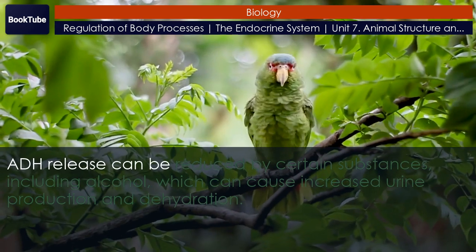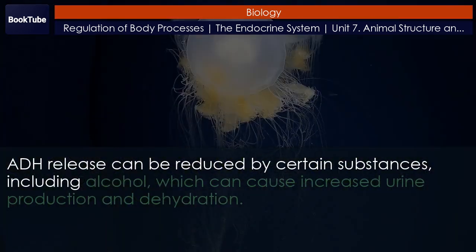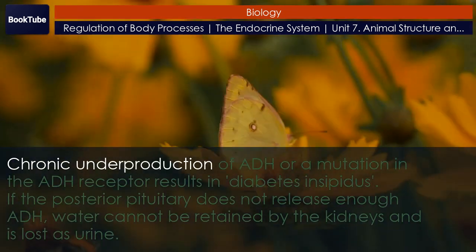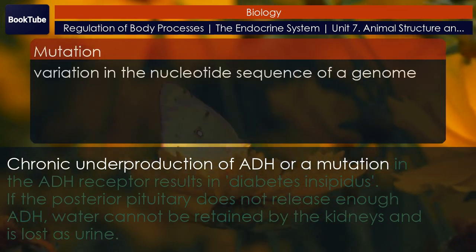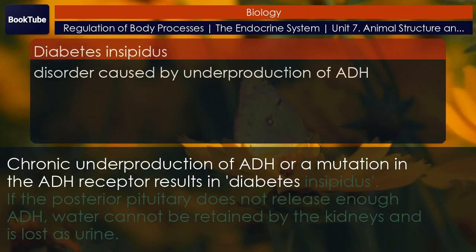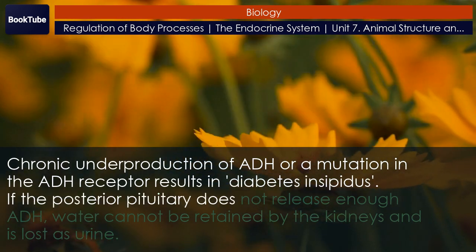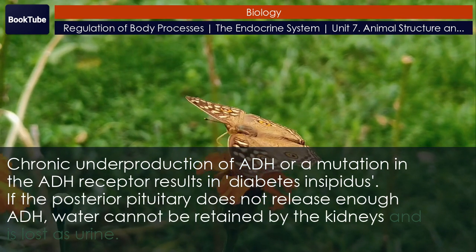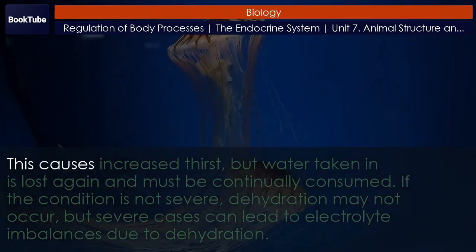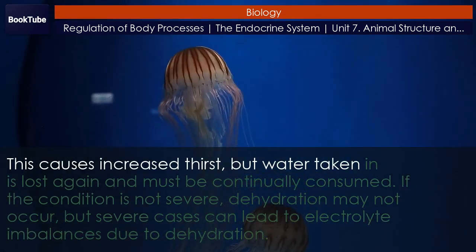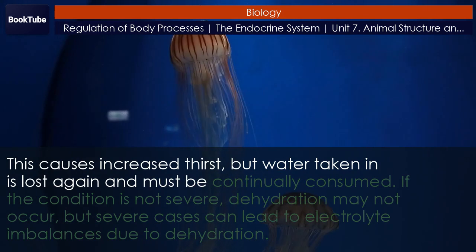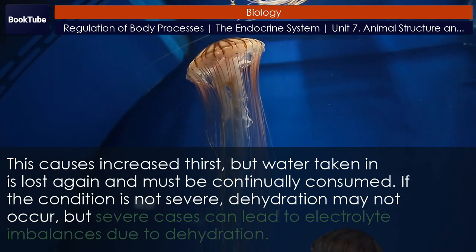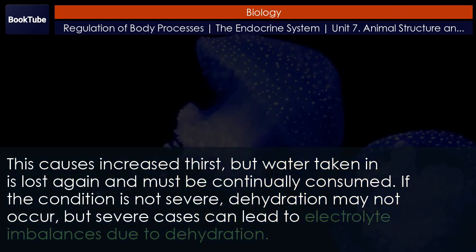ADH release can be reduced by certain substances, including alcohol, which can cause increased urine production and dehydration. Chronic underproduction of ADH or a mutation in the ADH receptor results in diabetes insipidus. If the posterior pituitary does not release enough ADH, water cannot be retained by the kidneys and is lost as urine. This causes increased thirst, but water taken in is lost again and must be continually consumed. If the condition is not severe, dehydration may not occur, but severe cases can lead to electrolyte imbalances due to dehydration.